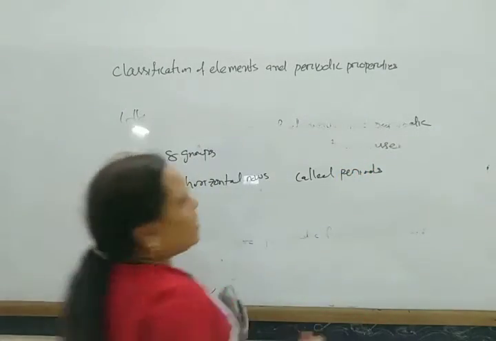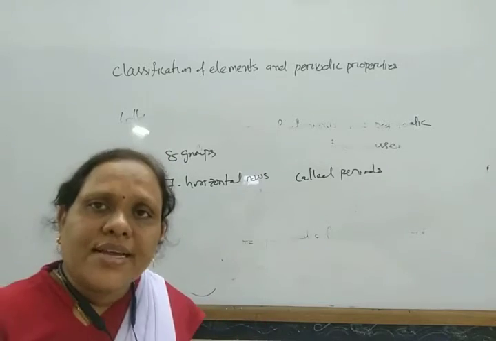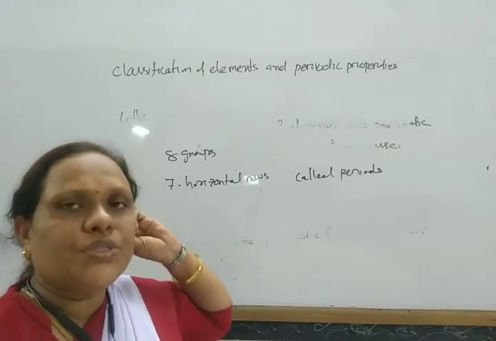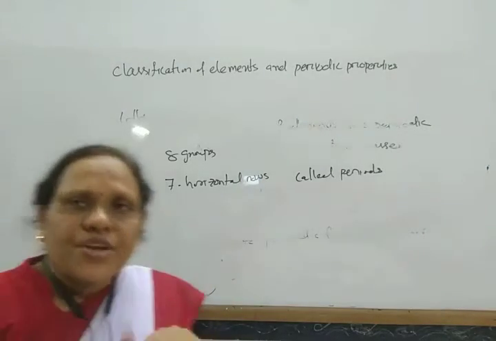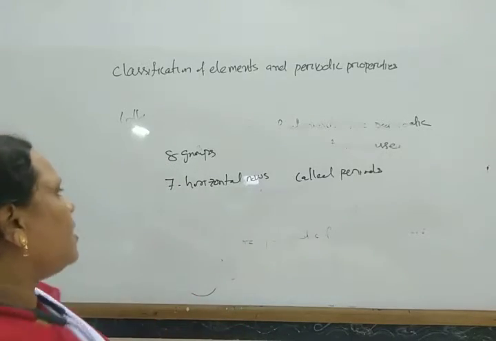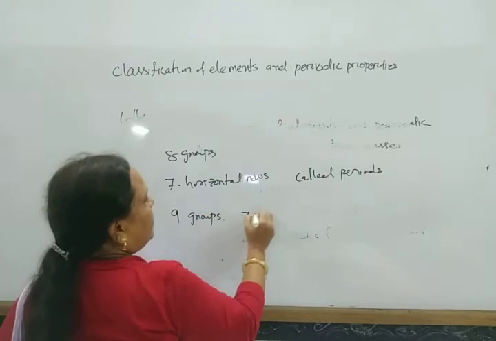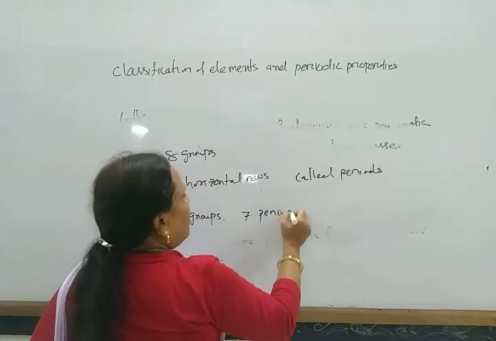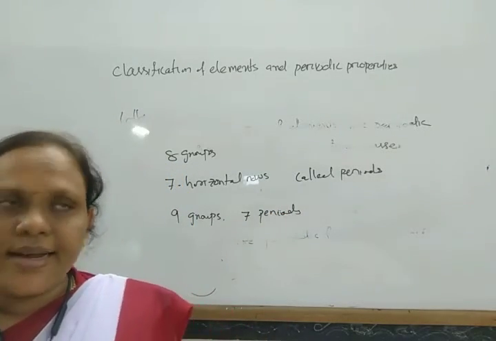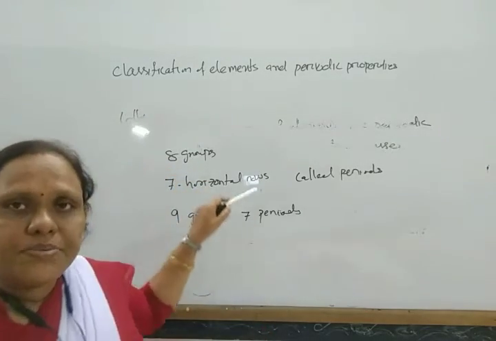At that time the noble gases were not discovered, and when the noble gases were discovered, these were kept in a separate group, that is known as the zero group. So in this way, the modified Mendeleev's periodic table consists of 9 groups and 7 periods. And also, after the discovery of the lanthanides and actinides, the table was modified.